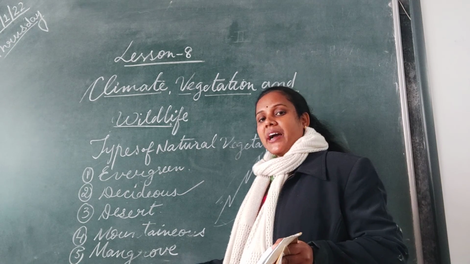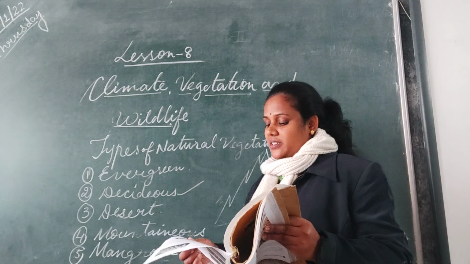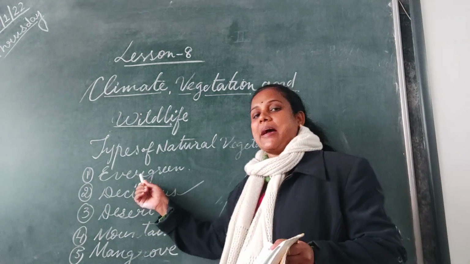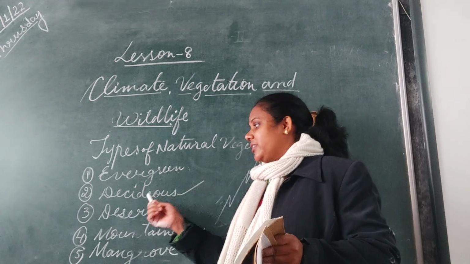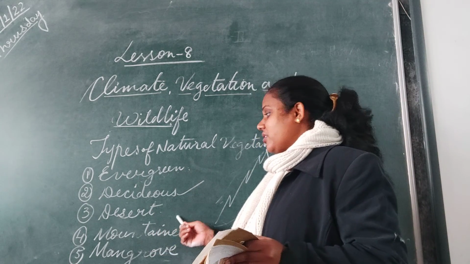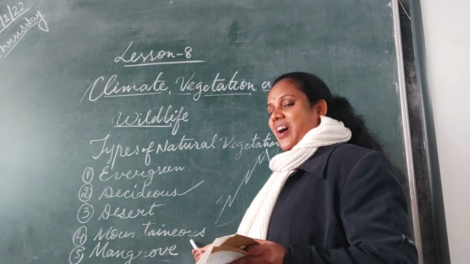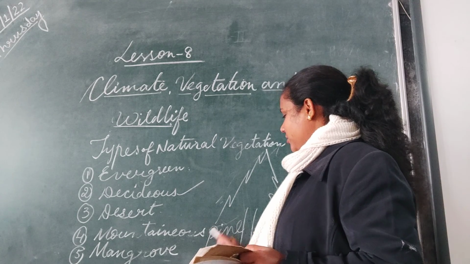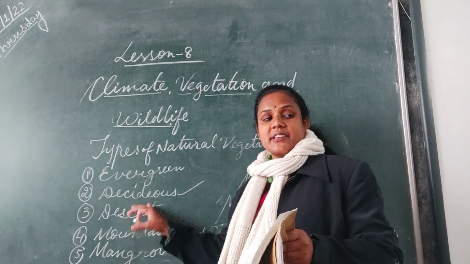In mangrove, they are found in the water, with rainfall up to 100 centimeter. Then the types of trees you have to remember. For one example, you can remember mahogany for evergreen. Deciduous, you can remember shisham. Desert, you can remember cactus. Mountainous, you can remember maybe pine, P-I-N-E, pine. And for mangrove we have the sundari tree. So the trees and rainfall you know now.